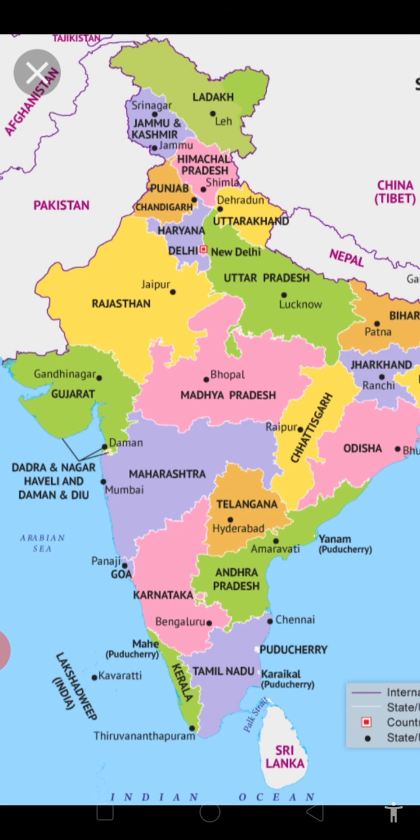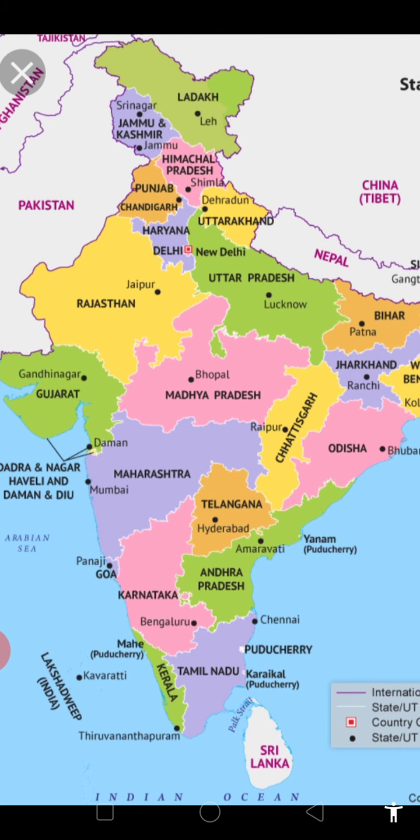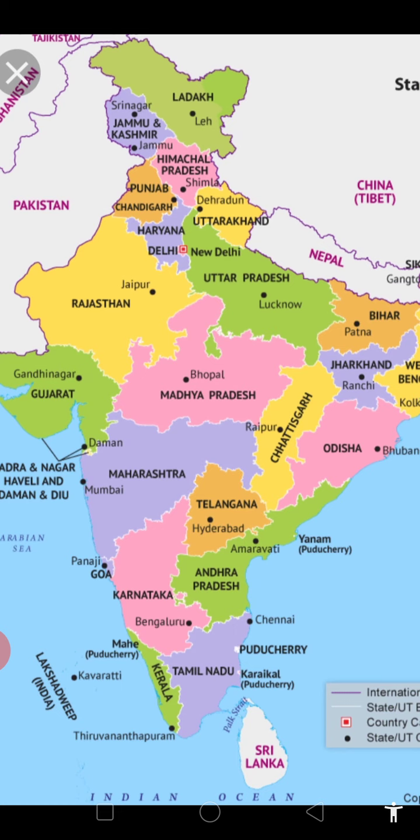As we just discussed in our previous chapter, agriculture, today we'll have the maps of agriculture. But before starting the different types of crops, let's have a look again and recapitulate the states and capitals. Though I know that you all know all the states and their capitals, even then let's have a look.